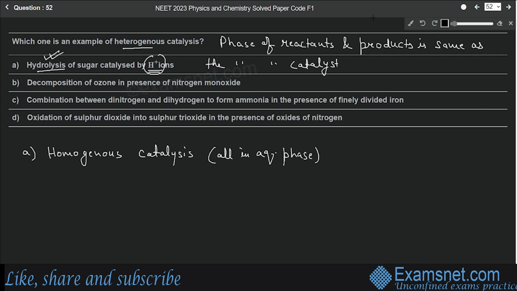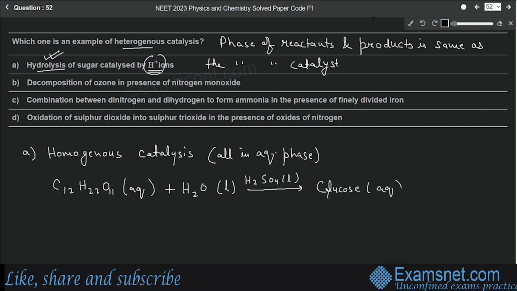The exact chemical reaction is like this: C12H22O11, in aqueous phase, is the sugar. Now this is being hydrolyzed, so water is present, which is again liquid. The H+ ion is from sulfuric acid, H2SO4, which is also in liquid form. Then glucose plus fructose is formed. So this is not an example of heterogeneous catalysis.